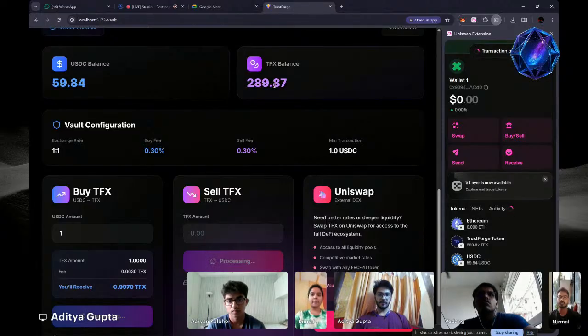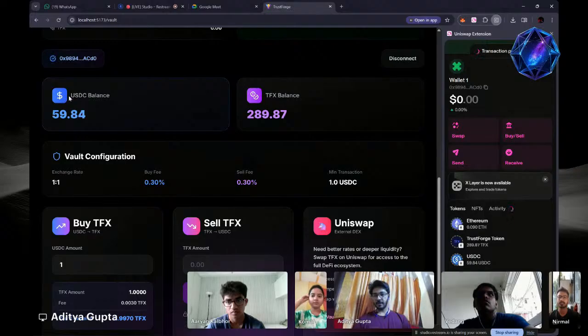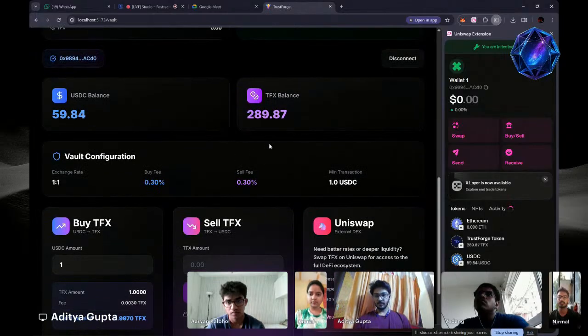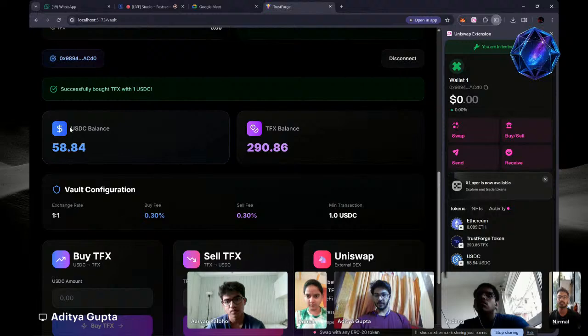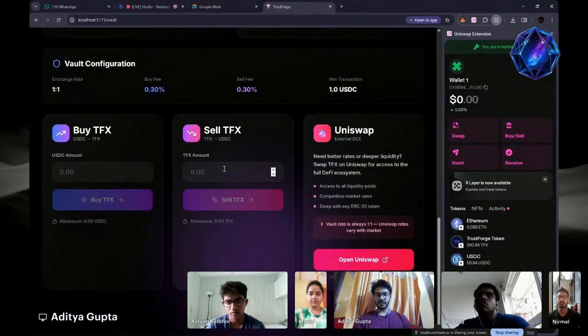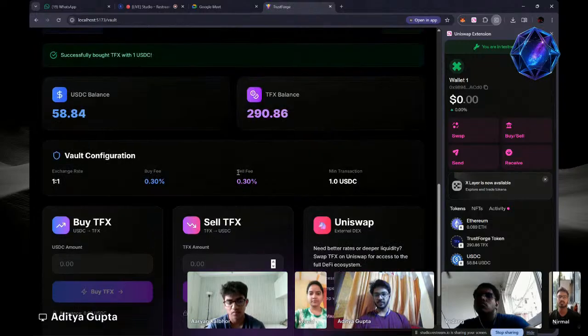Currently I have 289 TFX tokens, and a USDC balance of 59.84. After the transaction, my balance will be updated, and I'll have 290 TFX with a reduction of 1 USDC. That's how we gain TFX tokens, and vice versa, it's almost the same. We can sell TFX to buy USDC.